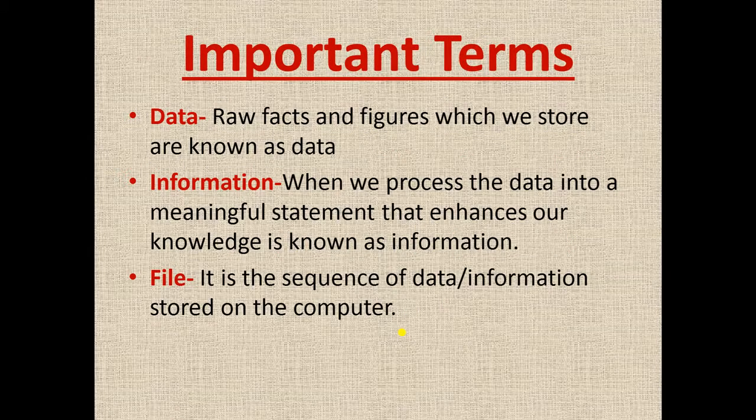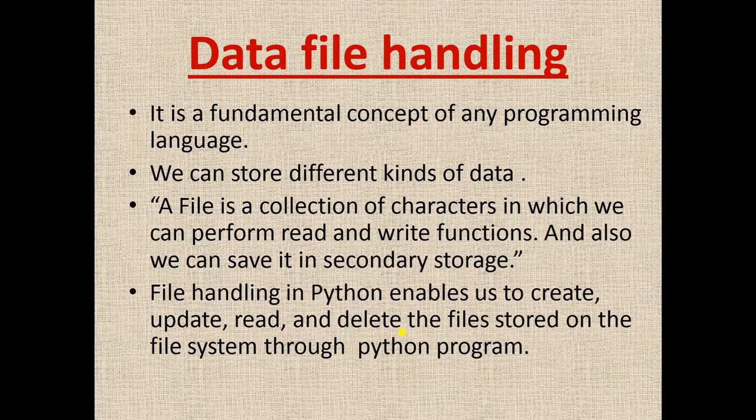First you have to learn the important terms. Data are raw facts and figures which we store. Next is information. When we process the data into a meaningful statement that enhances our knowledge, it is known as information. Next is file. It is a sequence of data and information stored on the computer.